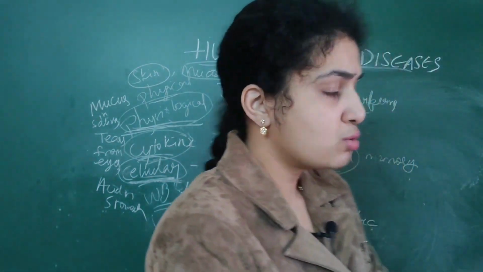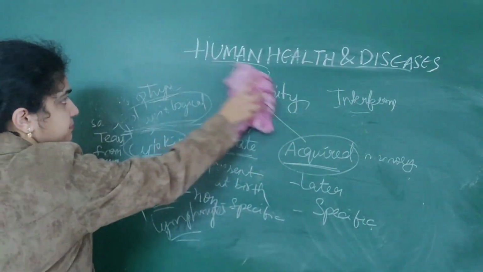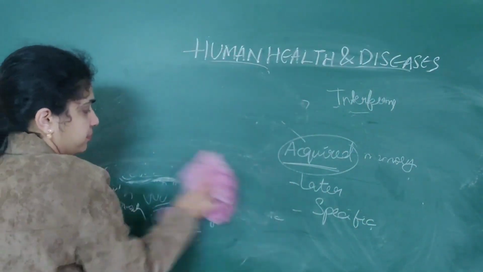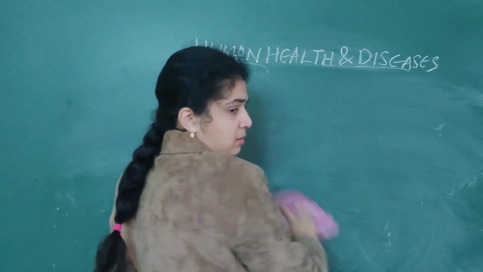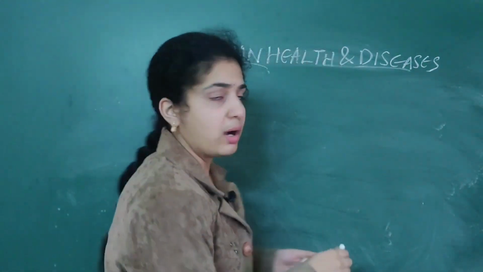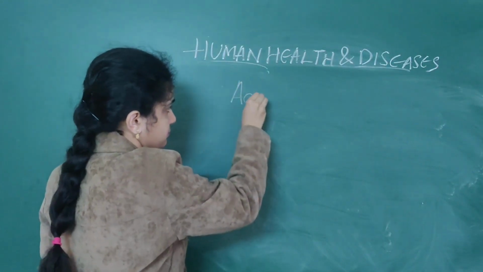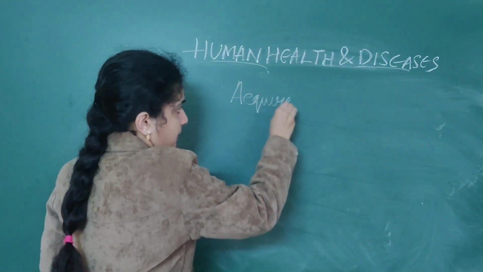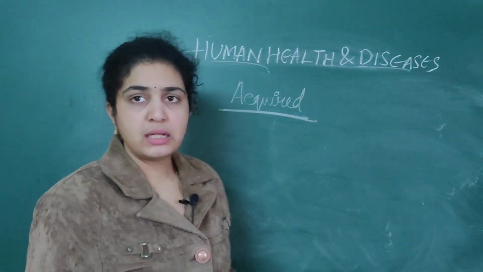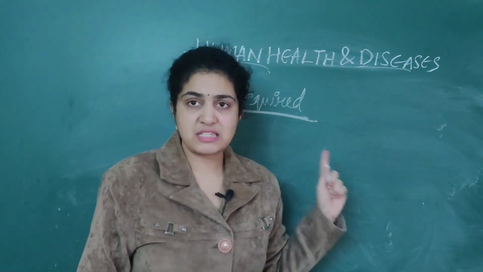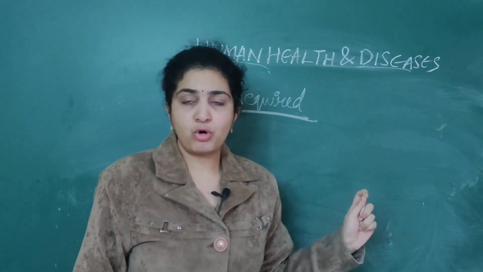Next, we are going into acquired immunity. We already told you it is a specific type and it is memory.